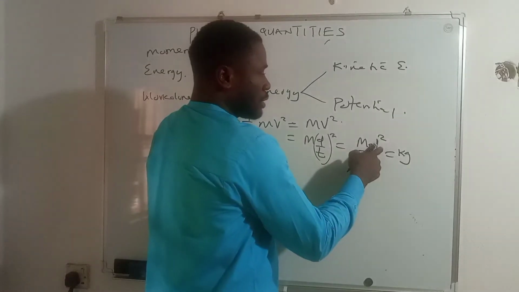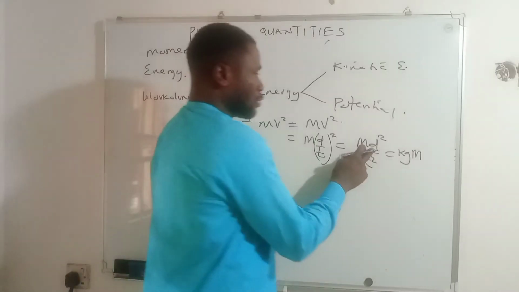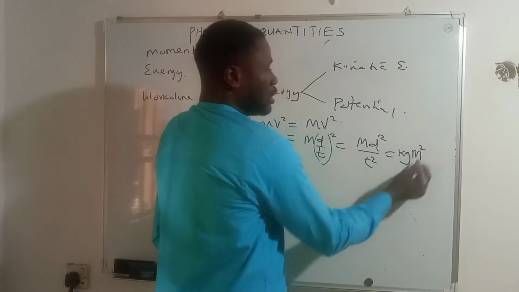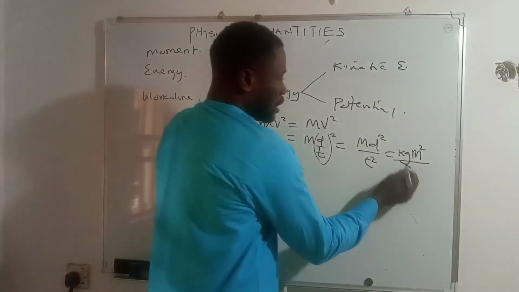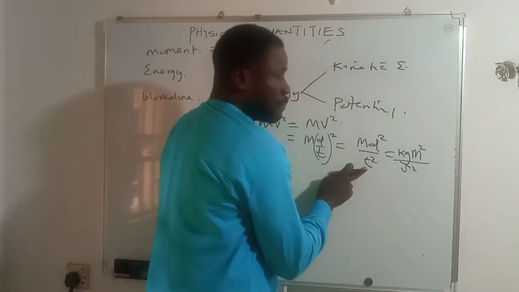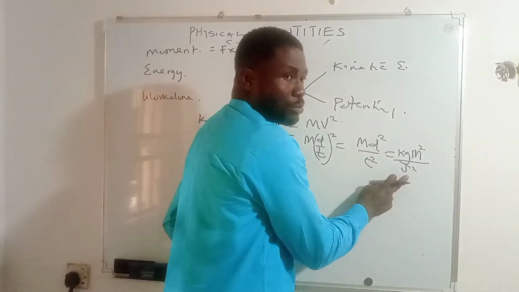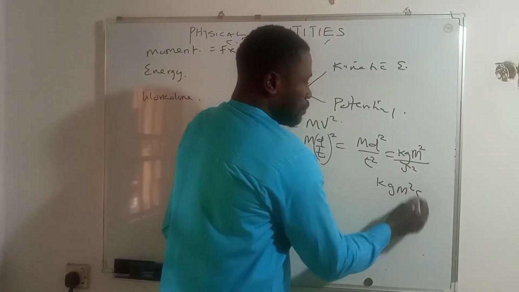The unit of displacement is meter, raised to power 2, divided by the unit of time, second, also raised to power 2. That gives us kilogram meter square per second square.